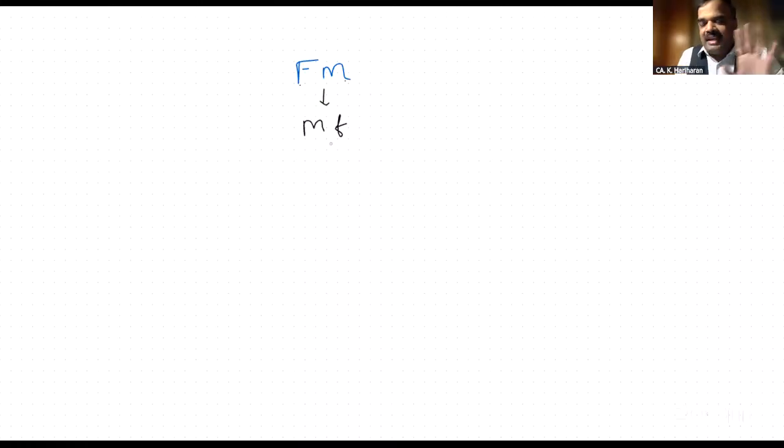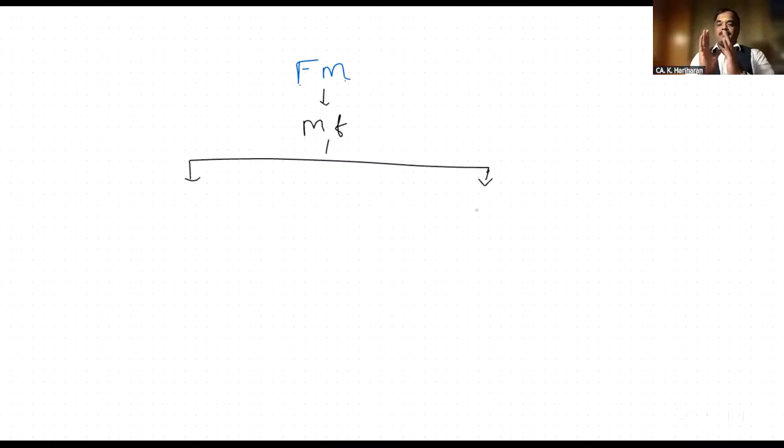The entire FM we are going to discuss. First you have to listen, as if you are an entrepreneur, as if you are a businessman, you have to view financial management. How we approach the paper matters a lot. Accordingly, you can get a grip over the paper. That is called the strategy, in which you have to approach the paper.